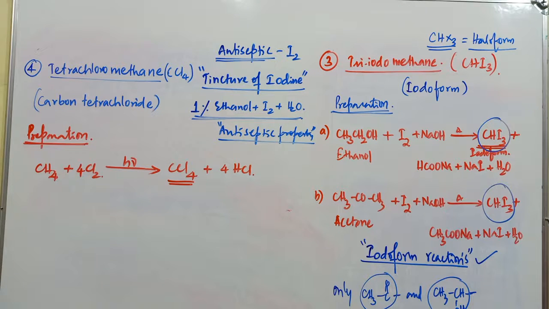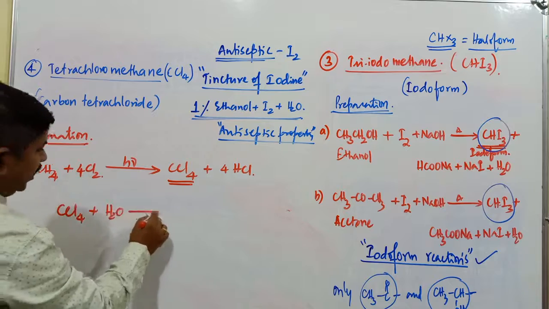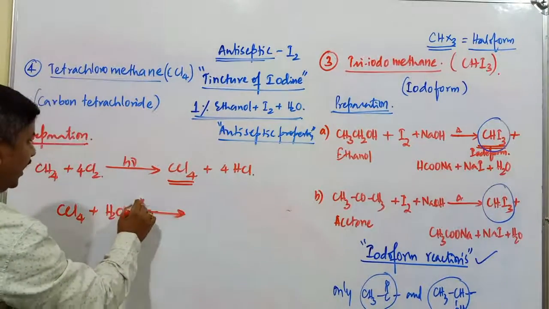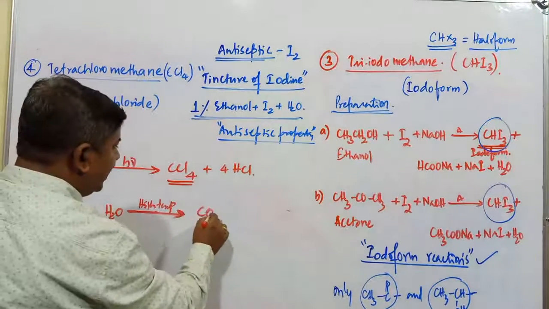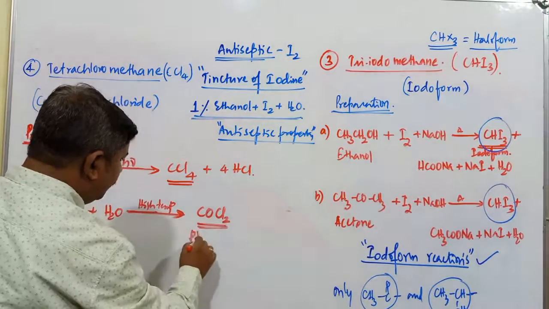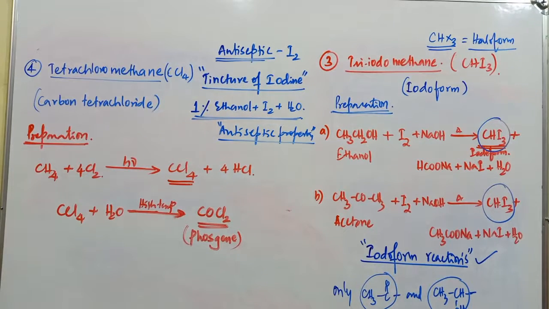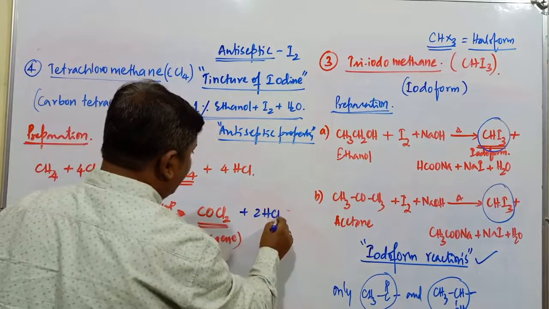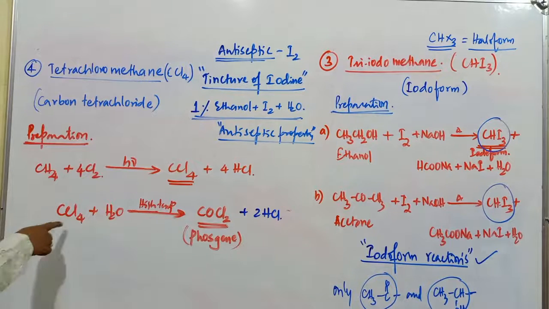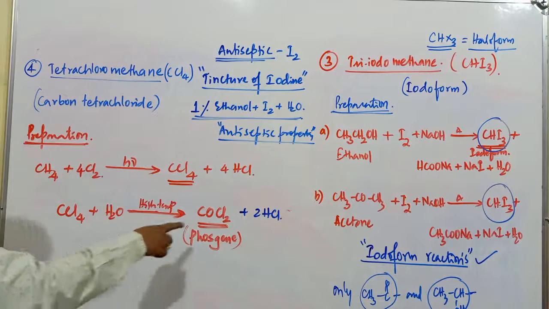And when this tetrachloromethane comes across moisture at high temperature, it gives rise to one gas, that is COCl2. COCl2 is known as phosgene, one of the poisonous gases. COCl2 is obtained, plus 2 moles of HCl. Because of that reason, the CCl4 compound cannot be used in presence of moisture at high temperature, because it is converted into phosgene.